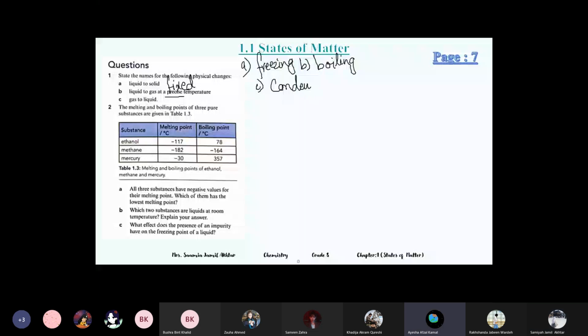Very good, condensation. Now, question number 2: melting and boiling points of 3 pure substances are given. These are pure substances and their fixed melting and boiling points are given in the table. All 3 substances have negative values for their melting point. Which of them has the lowest melting point? Methane. It's very clear because with a negative sign, the highest number is considered the lowest value. So methane, minus 182 degrees Celsius, is the lowest melting point.